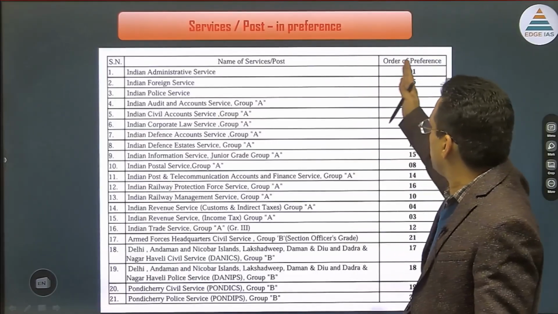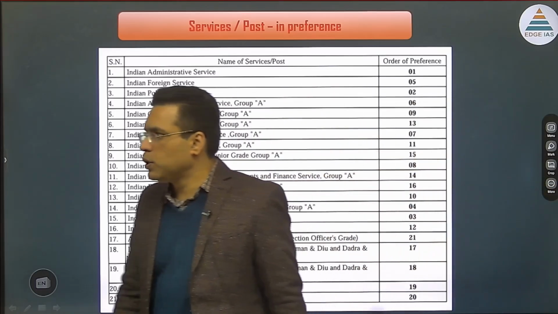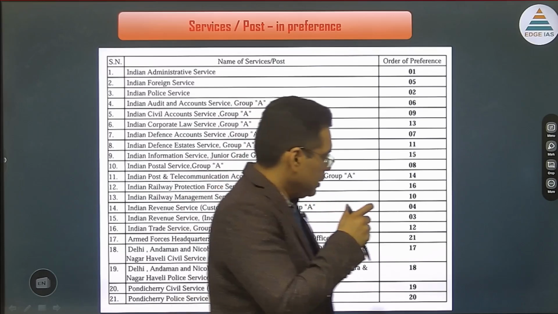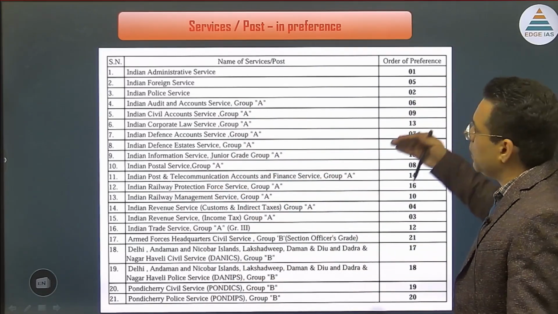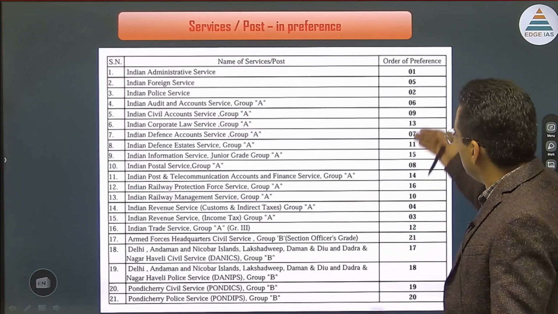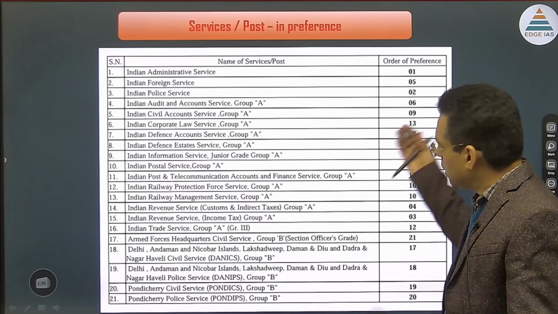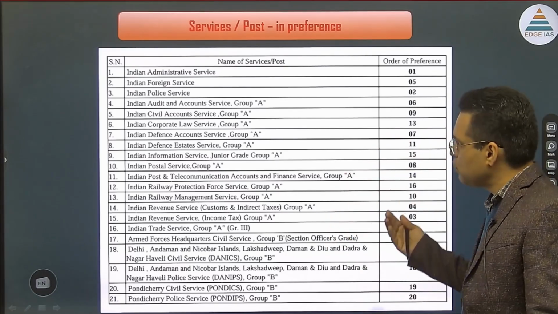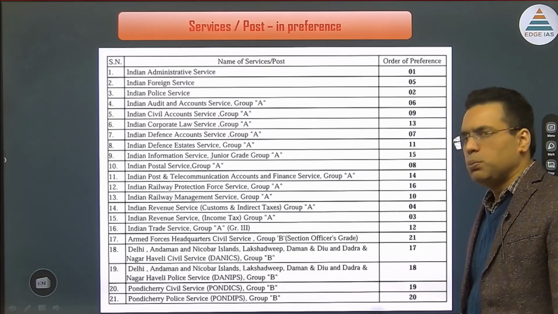Then your services and post in preference. Now if you see all these preferences, now you have to put the post in preference. And again, how will you fill this? Now normally I want to discuss this separately in a video, but normally IAS IPS is what is preferred by people. Then people go for Indian Revenue Service. Third mostly Foreign Service, and second also in many cases. Then there is a revenue service, and there are other central services, group A, group B, which are filled.